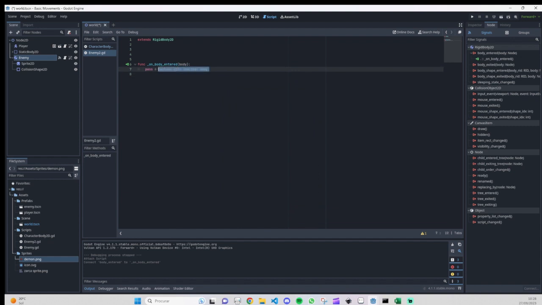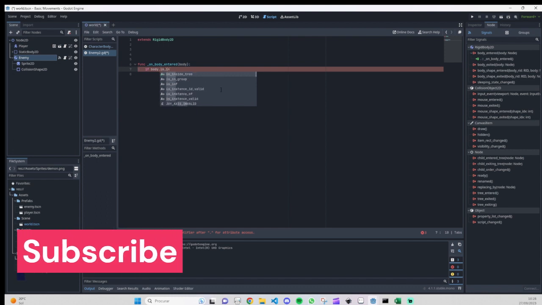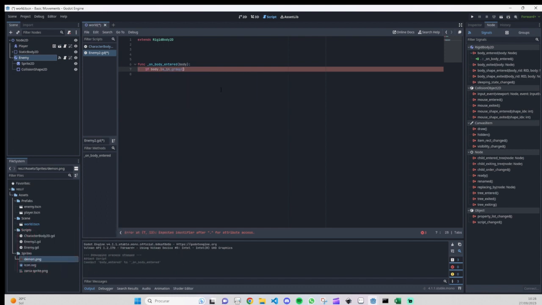However, you have to write the code that you want here to see if the enemy is being hit by the player, and for that we are going to use an if condition and use here our body parameter. So if body dot, and here we are going to do a validation if it is in group player.